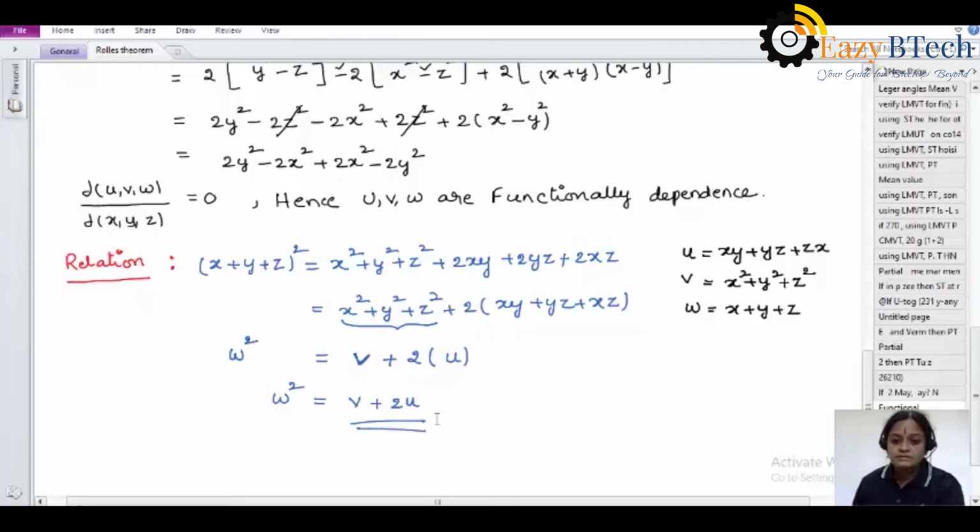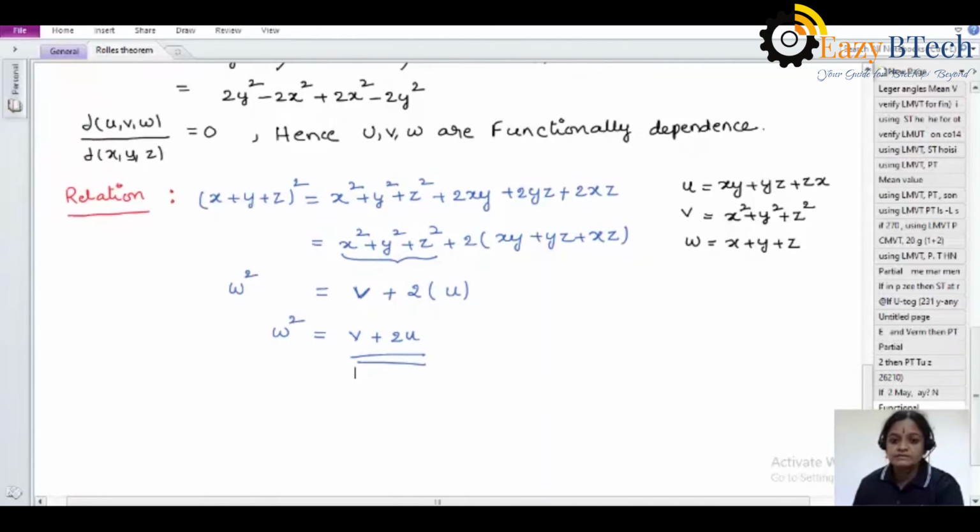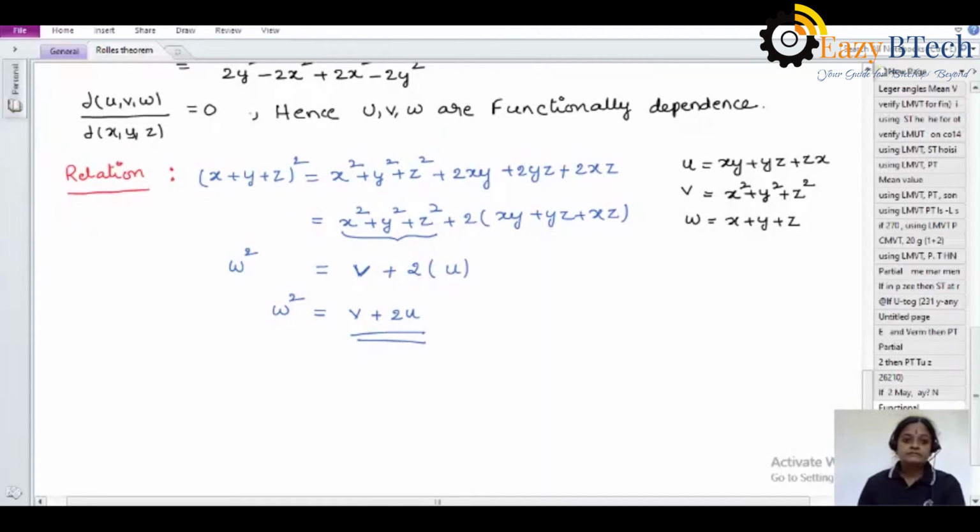Okay, students, this problem is related to functional dependence and finding the relation between them also. And one more problem.